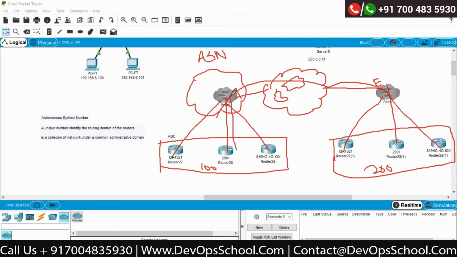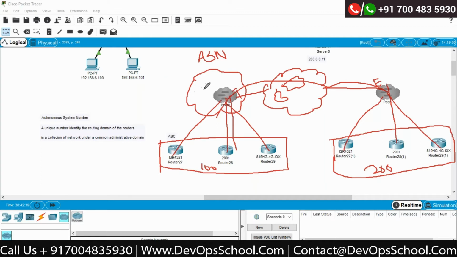Now, how would they be able to identify who the internet service provider is? Because every service provider should purchase a unique ASN number; that is mandatory. It is compulsory. Otherwise, you will not be able to provide internet service at all. So you should have an ASN number as a service provider. 99% of service providers are actually purchasing this ASN number. Once again, the organization that sells this number is ICANN. The one who is selling the IP address, the same company can provide you the unique ASN number.